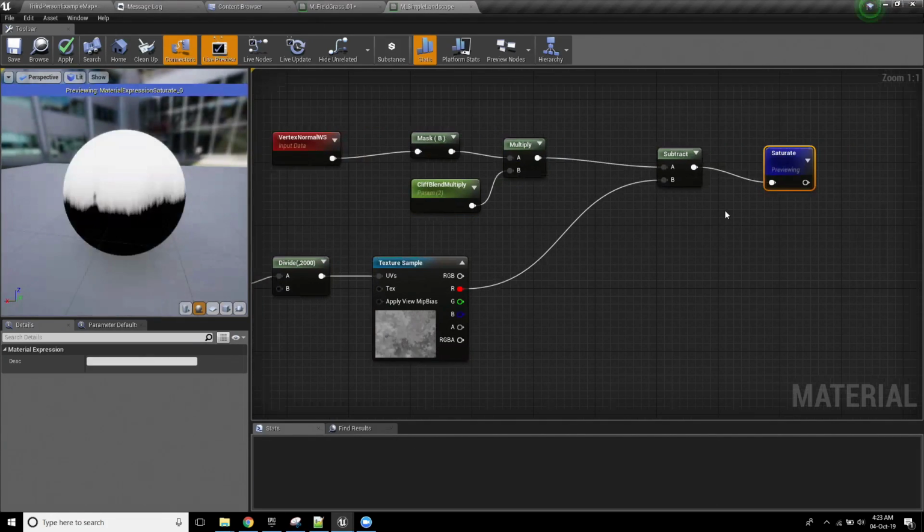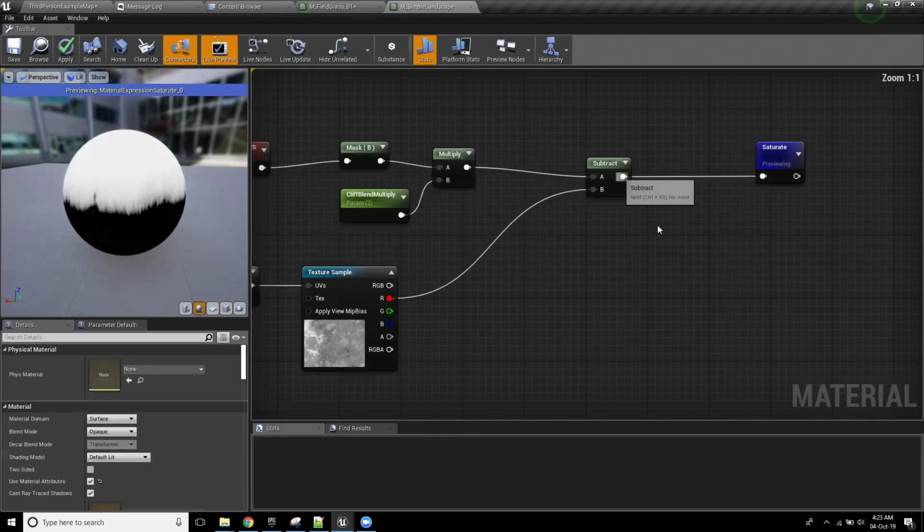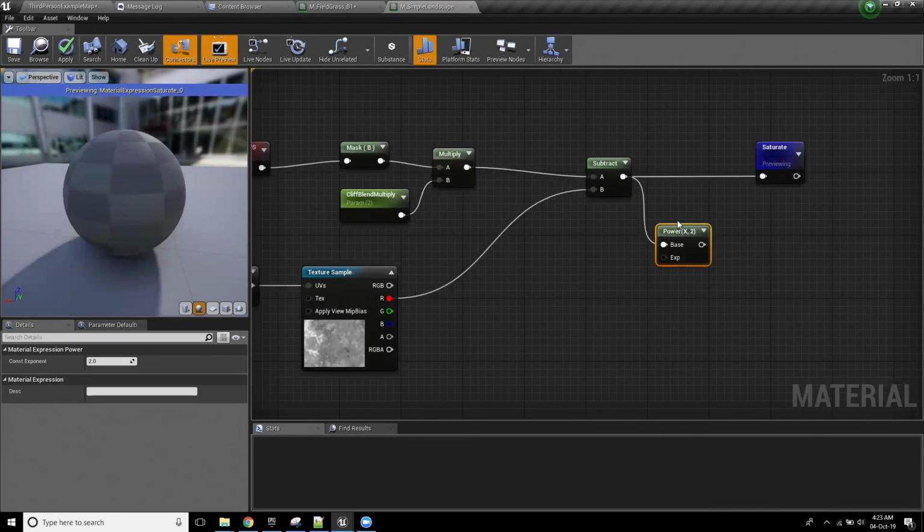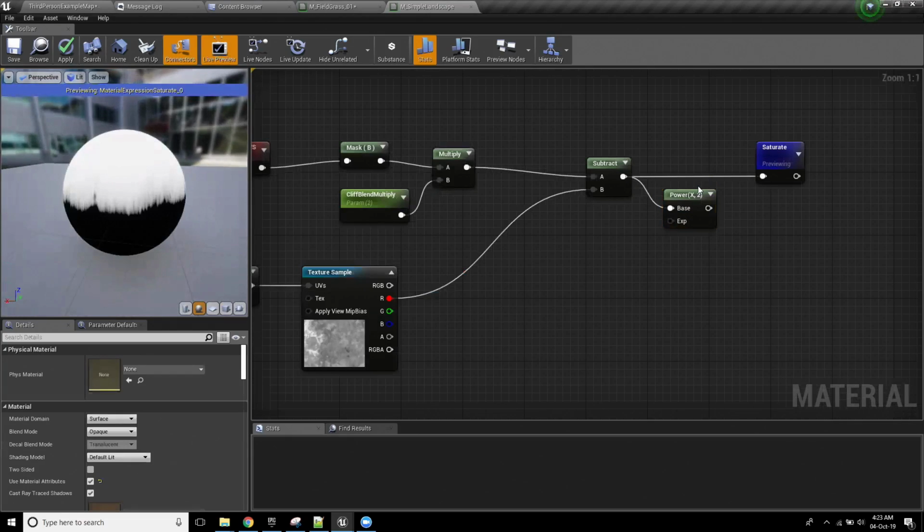So I've done those two, and then the other little thing that I would really like to do in this situation is I'm going to use a power node. Now, a power node multiplies any value coming into it against itself, okay?